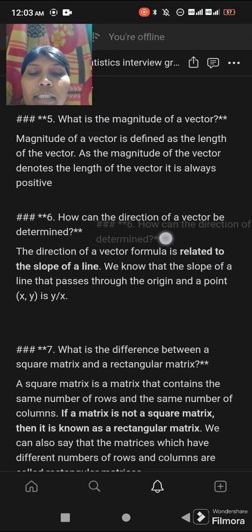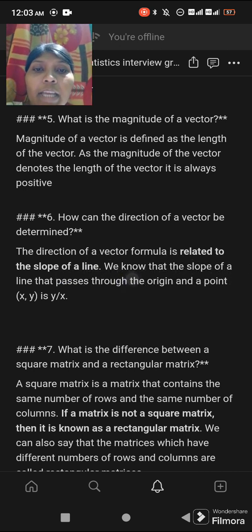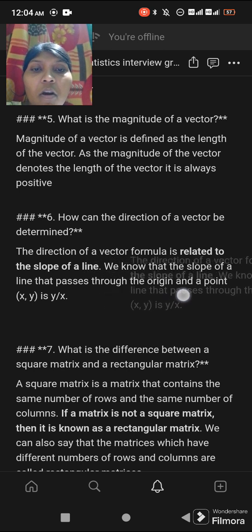How can the direction of a vector be determined? The direction of a vector formula is related to the slope of a line. We know that the slope of a line that passes through the origin and a point (x, y) is y upon x.